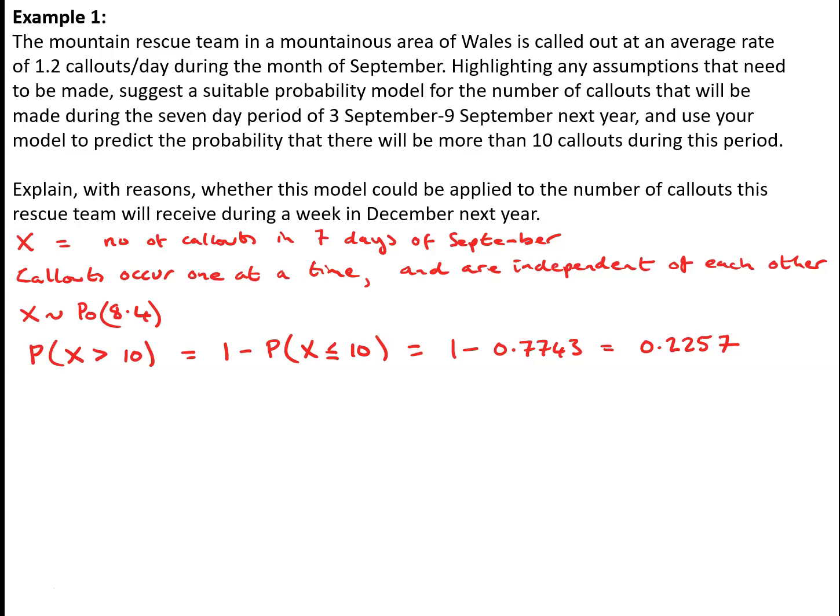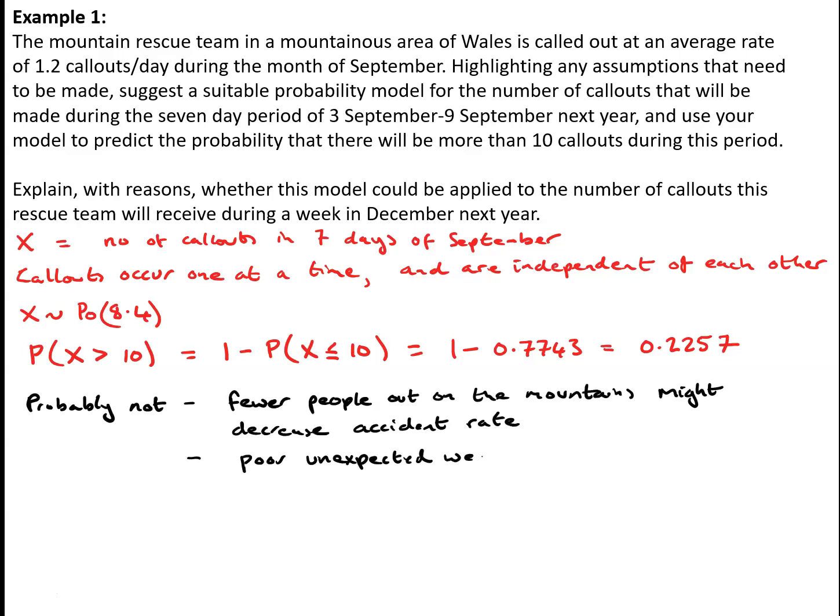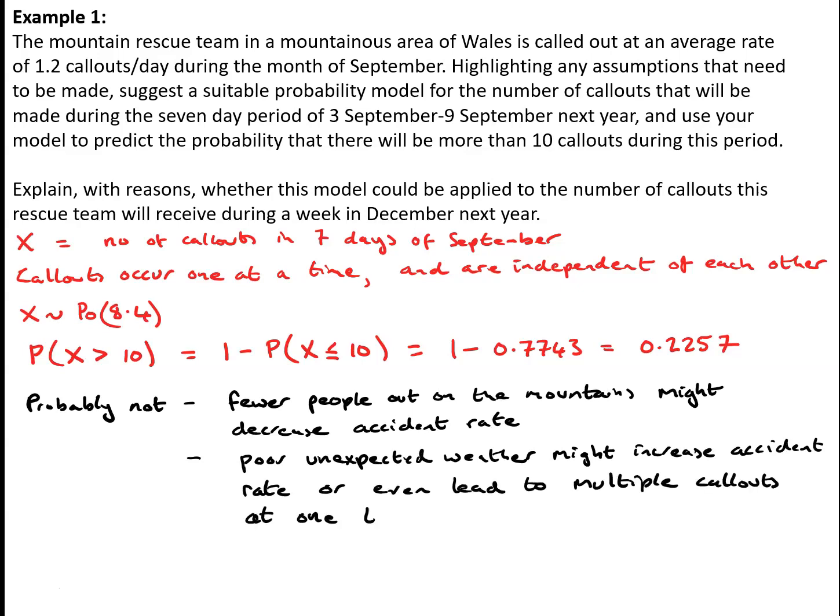The final part of the question says explain with reasons whether this model could be applied to the number of call-outs this rescue team will receive during a week in December next year. Now there's all sorts of limitations here. You've got fewer people out on the mountains probably in December than there will be in September. The weather is very different in December than it is in September.